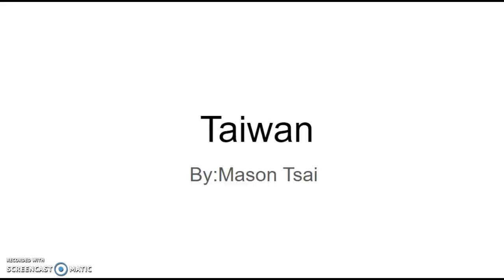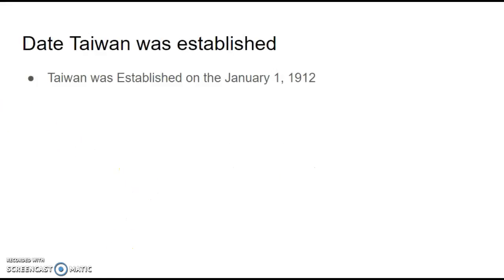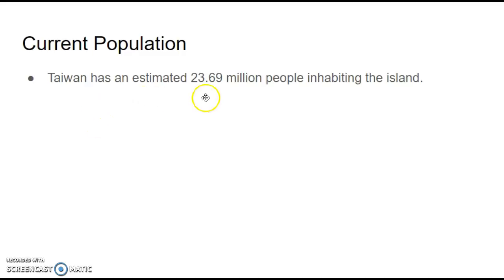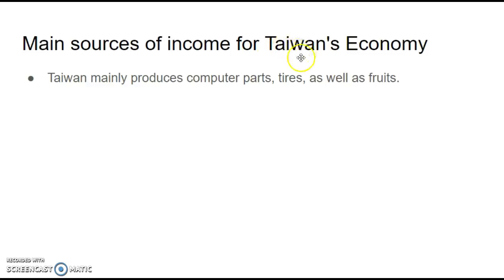For growth and decay, I did the country of Taiwan. Taiwan was established the 1st of January 1912. Taiwan's estimated population is 23.69 million people. Main sources of income for Taiwan's economy are computer parts, tires, and fruits.